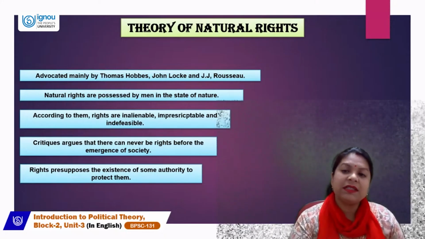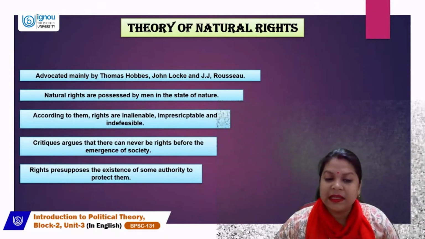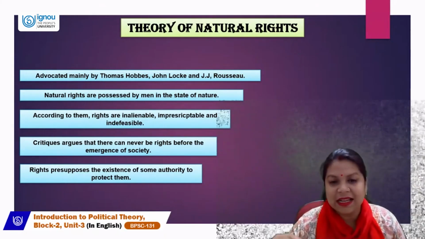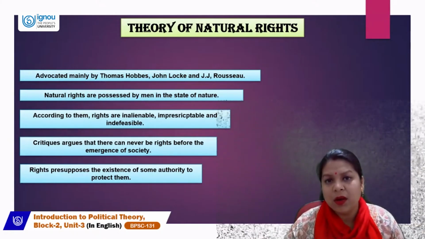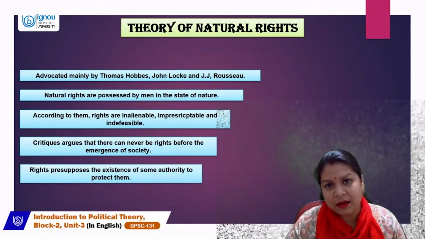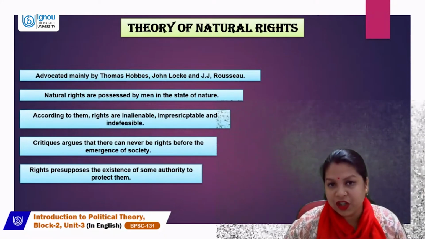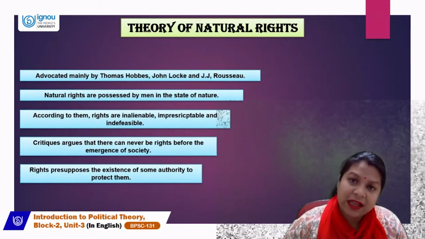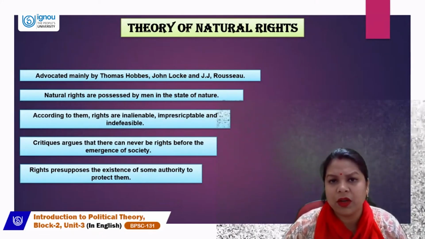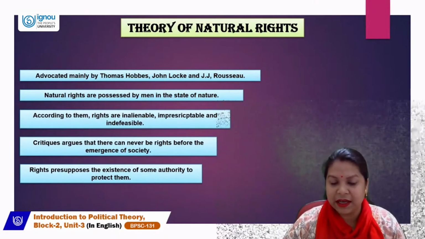So what is the state of nature here, it is very important to understand, because there is no existence of any kind of authority. That stage or that society is known as the state of nature, when there is no one to guide, when there is no authority there, when there is no government. That situation is known as the state of nature. And Thomas Hobbes, John Locke, and J.J. Rousseau talk about that during that time when there was no authority, no state, no government, no rules and regulations. Since that time, men possess natural rights. That is why the name is natural rights.